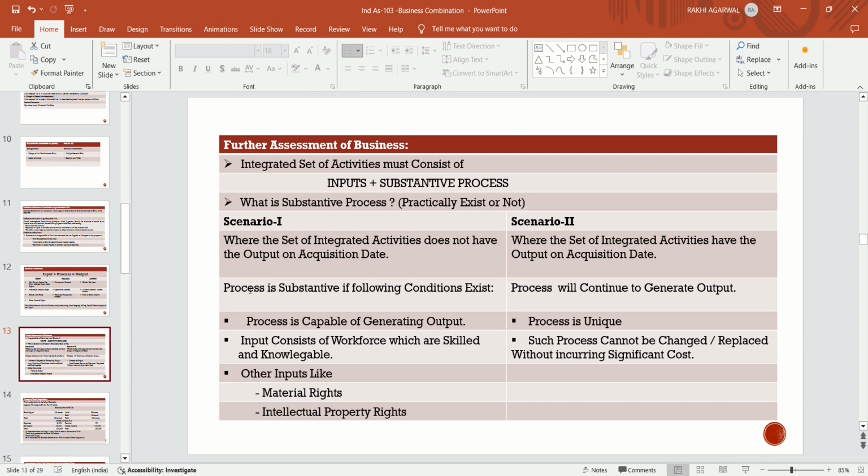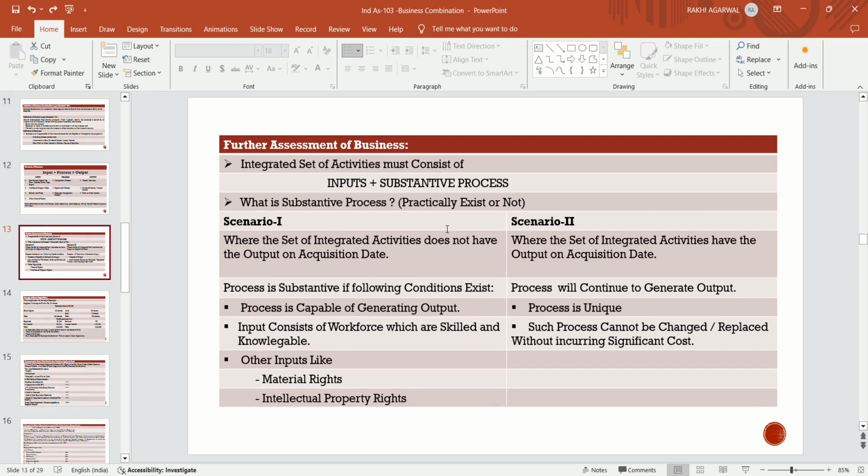In this case, a process is substantive if the following conditions exist: the process is capable of generating output, and the input consists of a workforce which is skilled and knowledgeable, and other inputs like material rights and intellectual property rights. Then this combination is a substantive process.